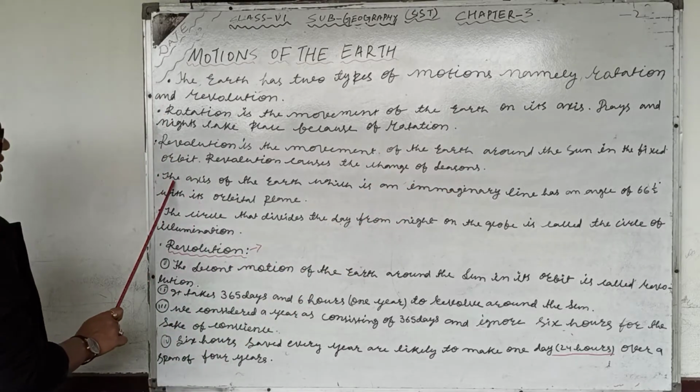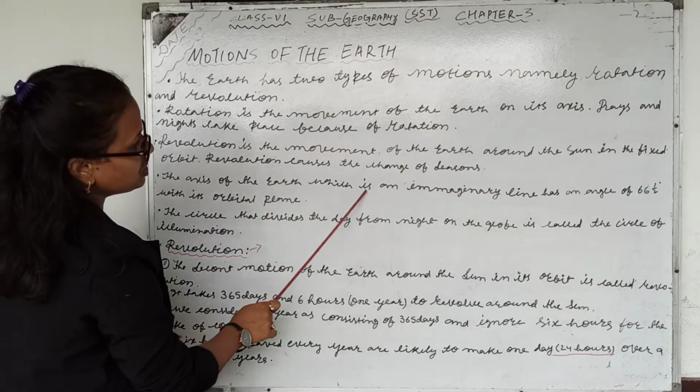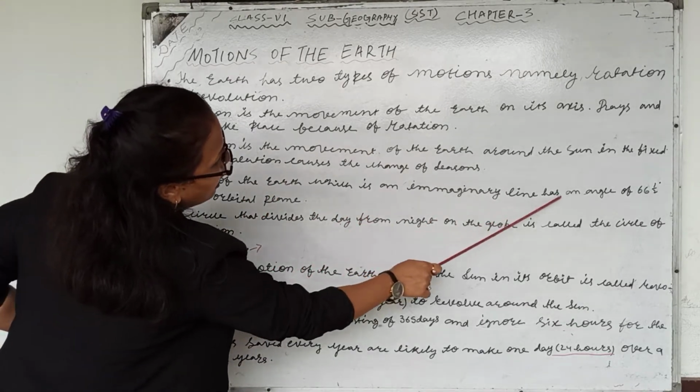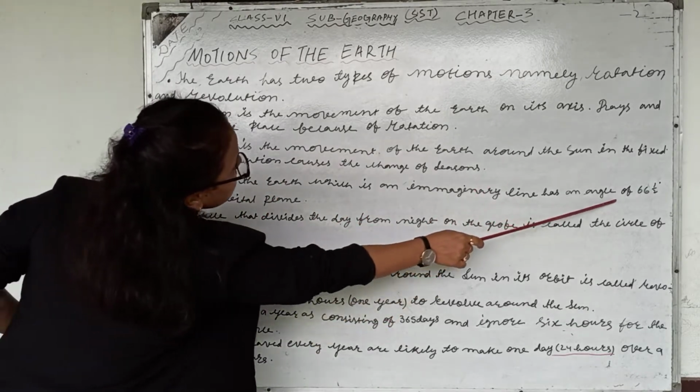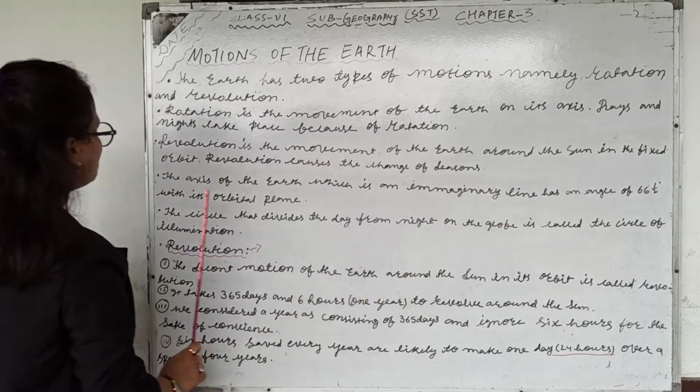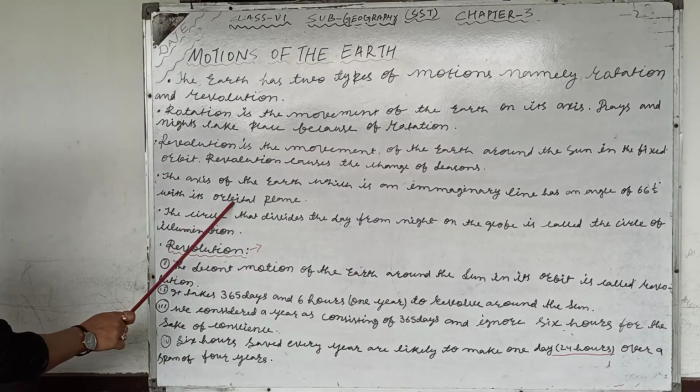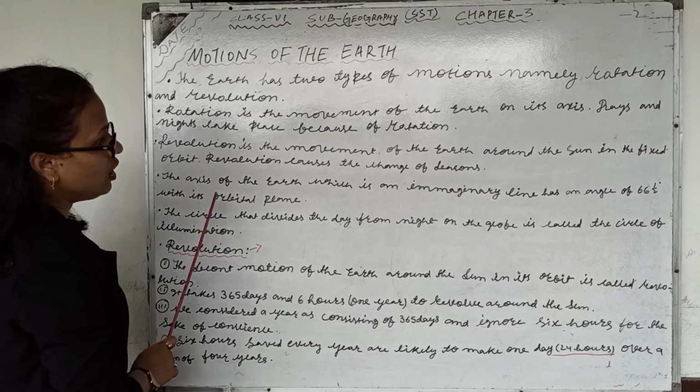Next explanation, the axis of the earth, which is an imaginary line, has an angle of 66 1/2 degree with its orbital plane.